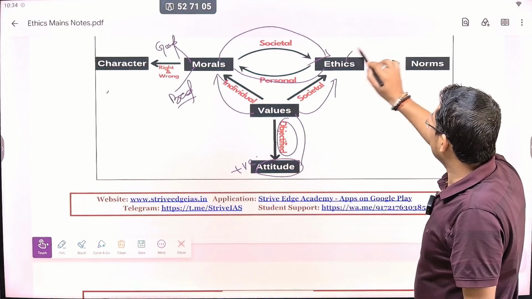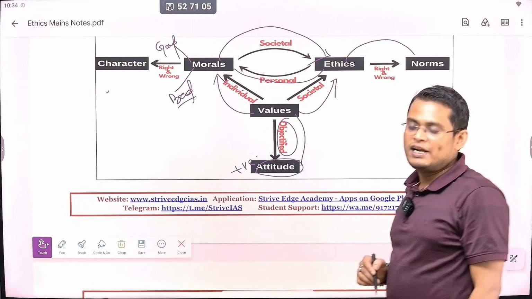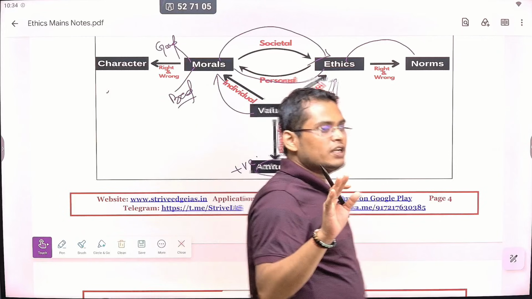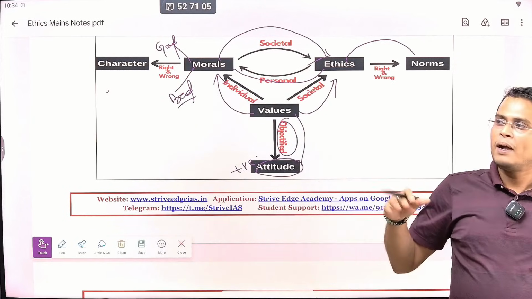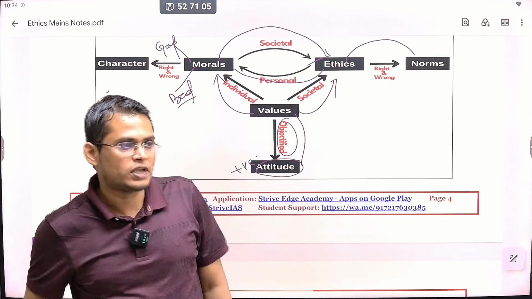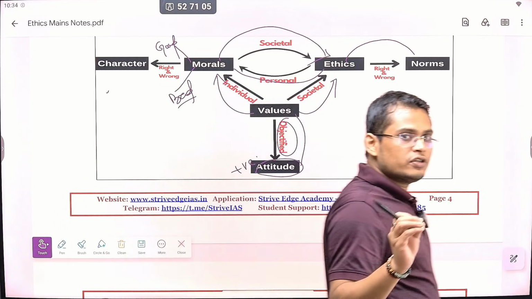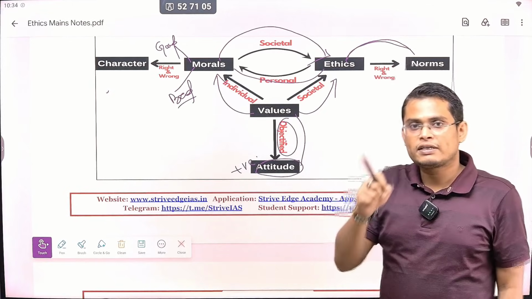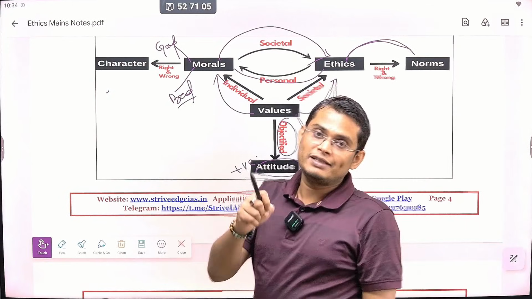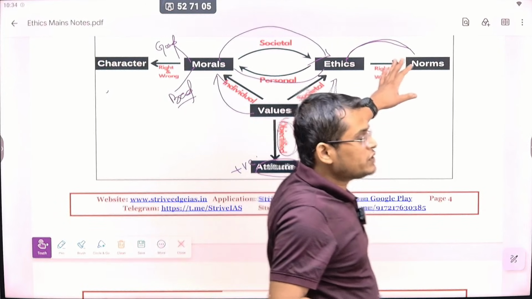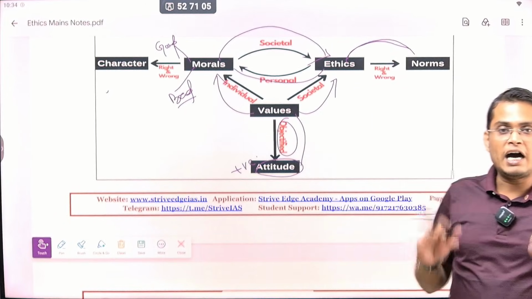Next, ethics. Whenever our society has certain ethics, for example, let's say our society is driven by vegetarianism. Take the example of the Bishnoi society. The Bishnoi worship nature and don't kill animals. That means their social norm is to protect animals, and the Bishnoi community has died protecting nature. So their social norm is against killing and harming nature.